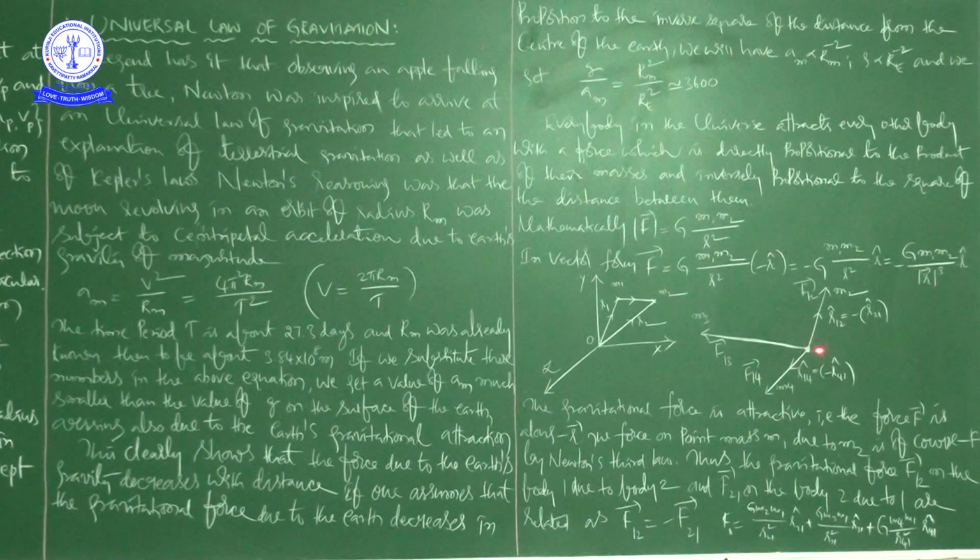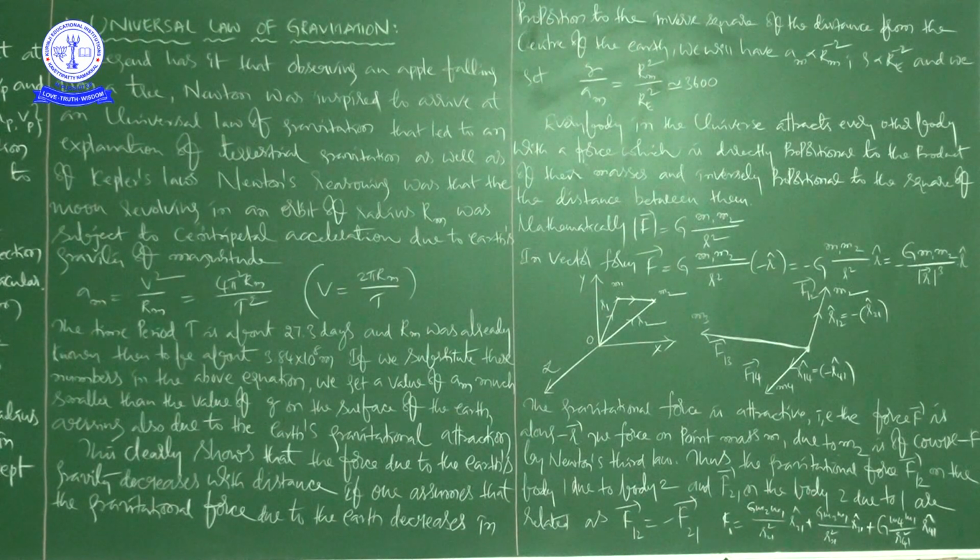I didn't write M1 here, but just imagine small m1 here. So the gravitational force on point mass m1 is the vector sum of the gravitational forces exerted by m2, m3 and m4.